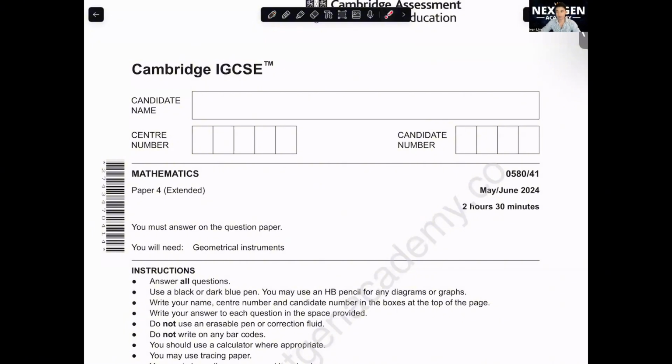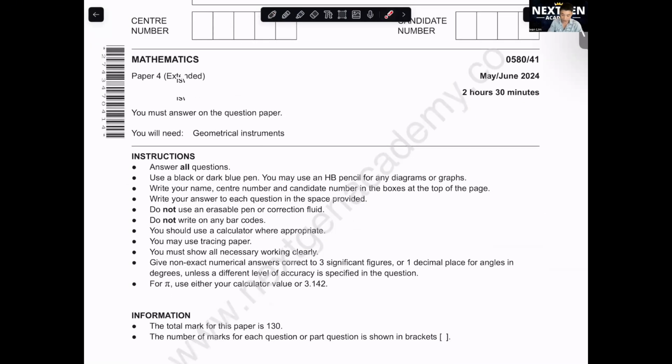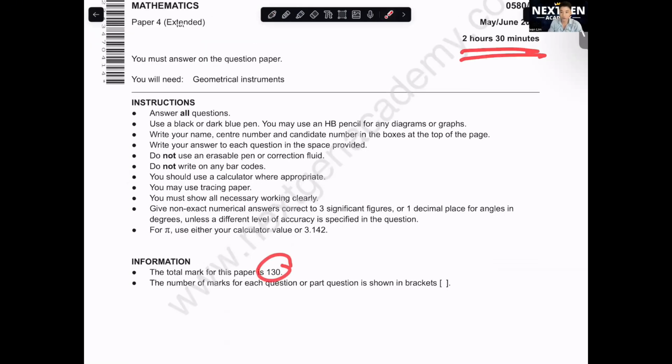All right. Okay, welcome back, my NextGen family. Today, we are going to go through this paper, May-June 2024, paper 4.1. I think there are some questions that are a little bit tricky in this paper. This is a 130 marks paper, and it's 2 hours and 30 minutes.